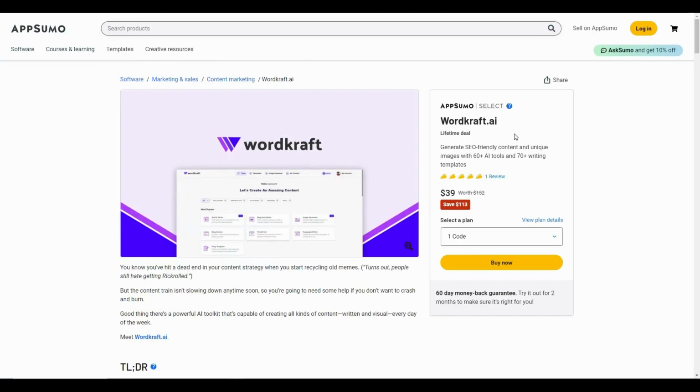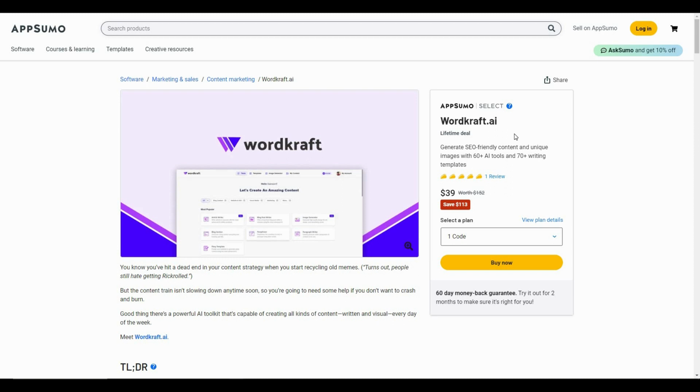So overall, I think Wordkraft.ai is an excellent AI writing tool, and I really like how they have 78 templates and 64 tools. Especially about the templates, they are simply amazing. There are currently a lot of AI writing tools on the market, but not many of them have this many templates or unique templates, such as nurse cover letter, teacher cover letter. So there are so many unique templates that you will not find on any other AI tools, and I think this is what makes Wordkraft.ai a very good tool.